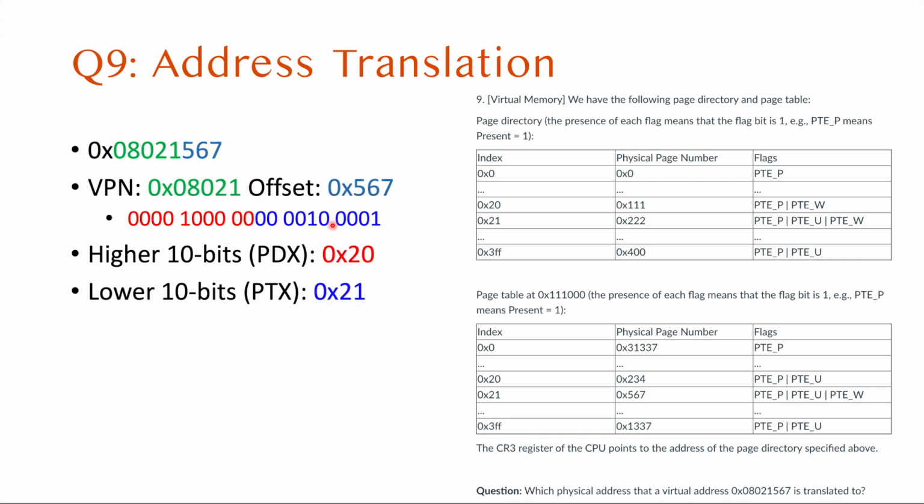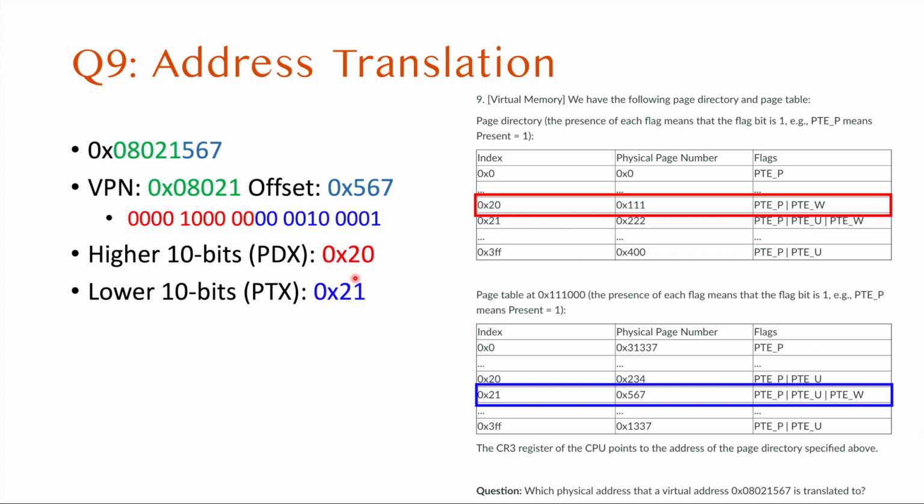By using these two numbers, let's try to translate that. The page directory index is 0x20, so we choose this entry. Its physical page number is 111. For the corresponding physical address, we need to add 3 zeros at the end. So that will refer to the page table at the physical address 111000. After referring to this one, we can find the corresponding page table.